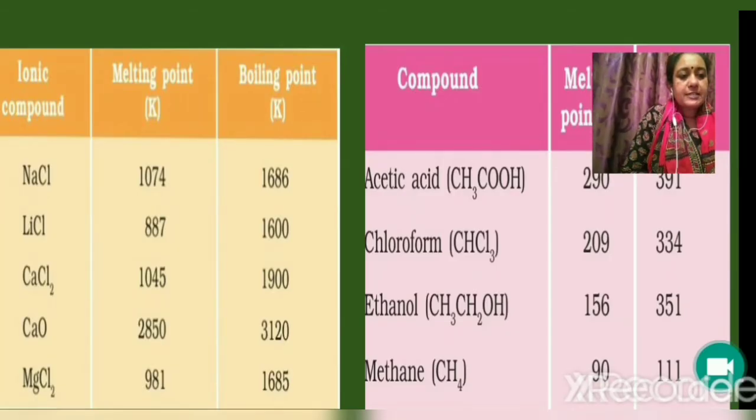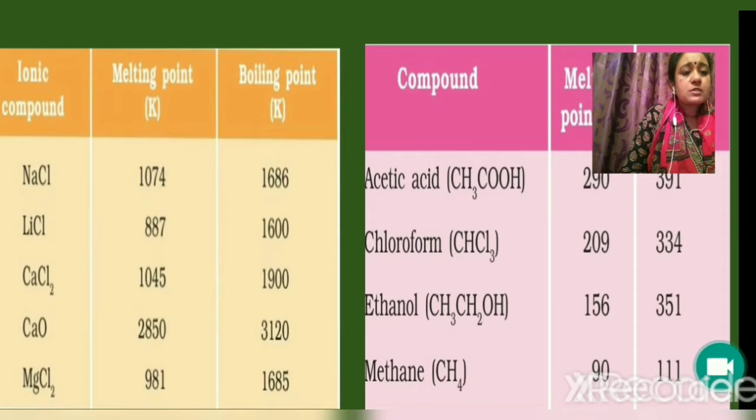In the previous chapter, we have studied about ionic compounds. The various ionic compounds are sodium chloride, calcium oxide, magnesium chloride, magnesium oxide. We have also studied the properties of ionic compounds. We know that ionic compounds have high melting and boiling points. You can see the table, the values are given. So why do ionic compounds have very high melting and boiling points? It is because of the presence of the strong interionic forces of attraction.